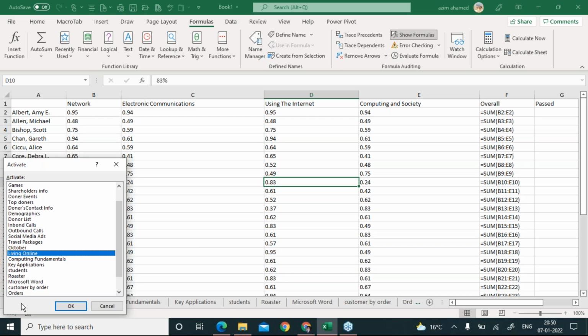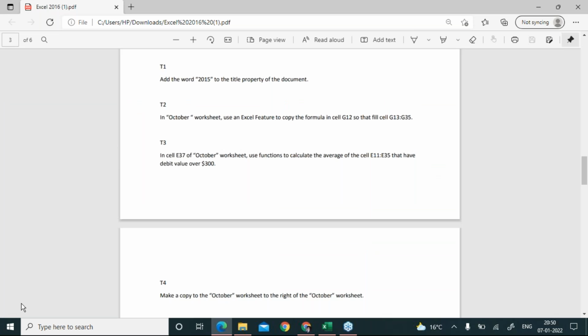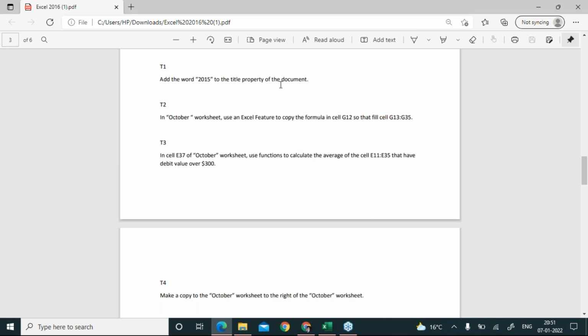And find out the sheet basically, right? I need to read the name of it. Add the word 2015 to the title. Oh, no, no, no. It's not about the sheet. I'm so sorry. It's about something else. Now listen, everybody. It says title. You have to type the word 2015 to the title property of the document.